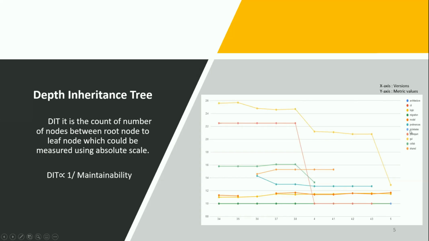And from the graph, you can see that the packages logic, not logic, GUI and PDF import are the ones whose DIT value is decreasing, by which we can say that with respect to DIT, these packages are more maintainable as the versions go on.